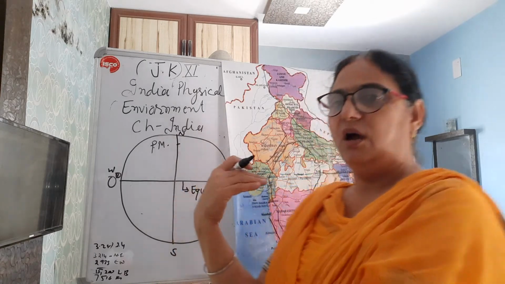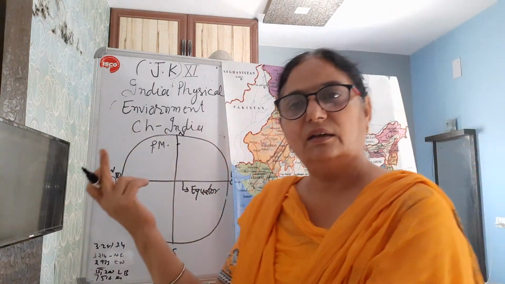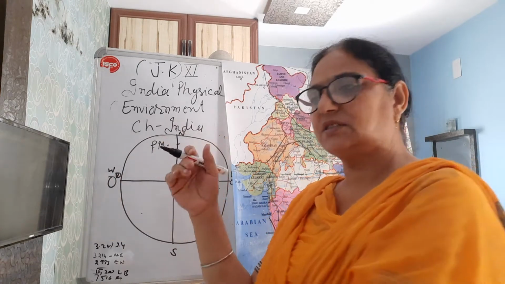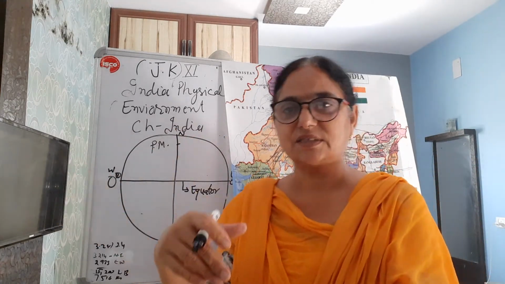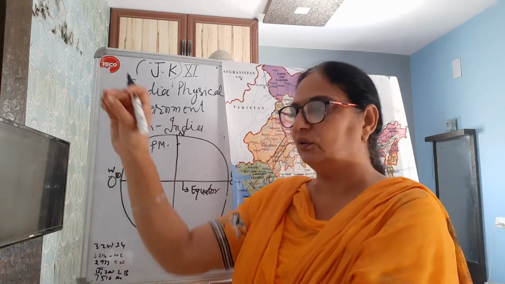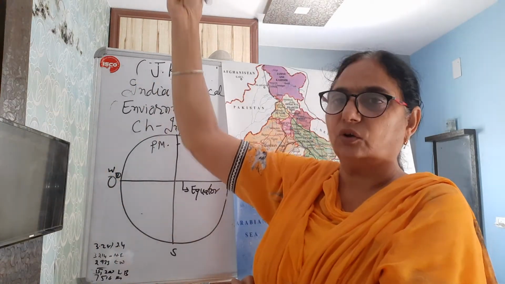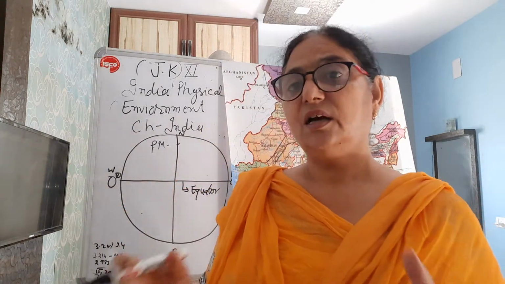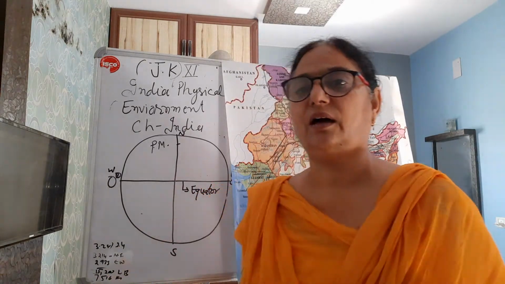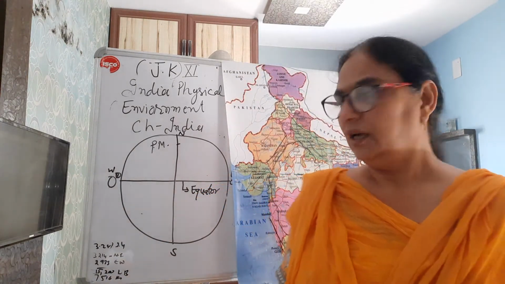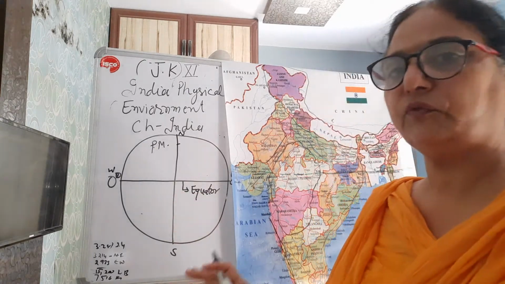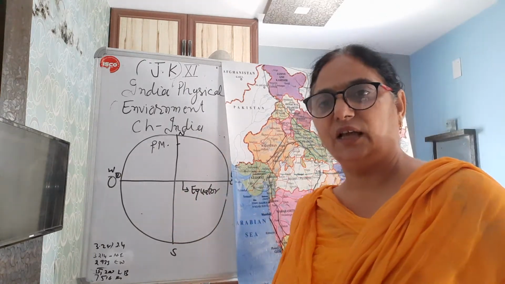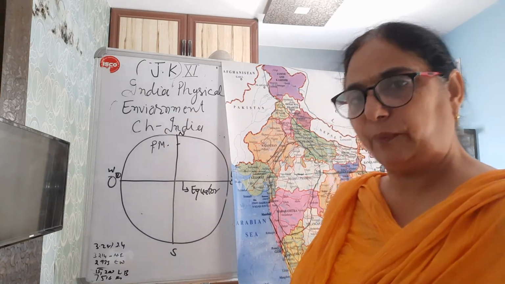We have to draw them. Otherwise we cannot tell the location of a country, where it is and how it is. What will we say? Now we are saying that this is the latitudinal value, this is the longitudinal value, it is the northern value, it is the southern value. Accordingly we say that this country is located here. If these were not there, how would we reply to that question? So for the location of different places, these imaginary lines are drawn on the globe or map. That's the importance of these lines.